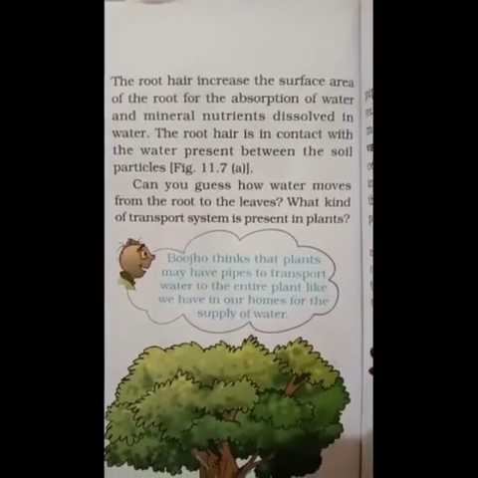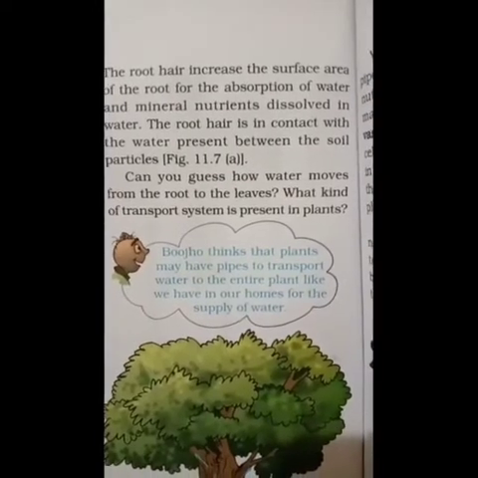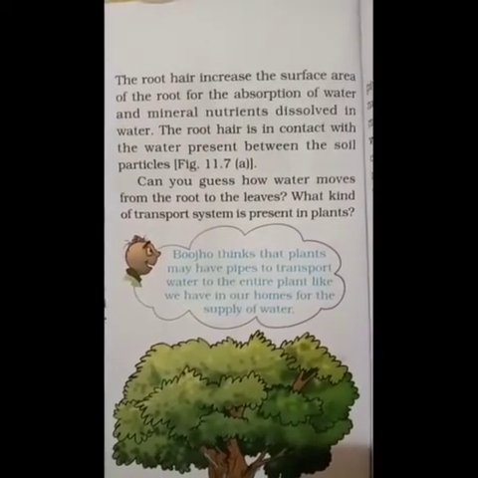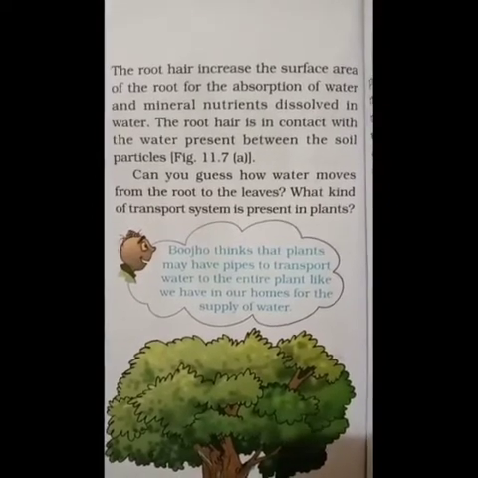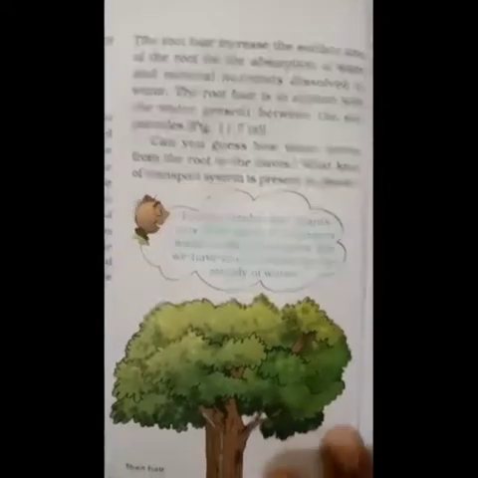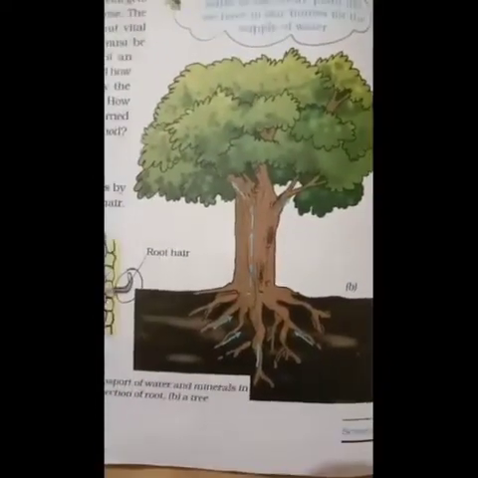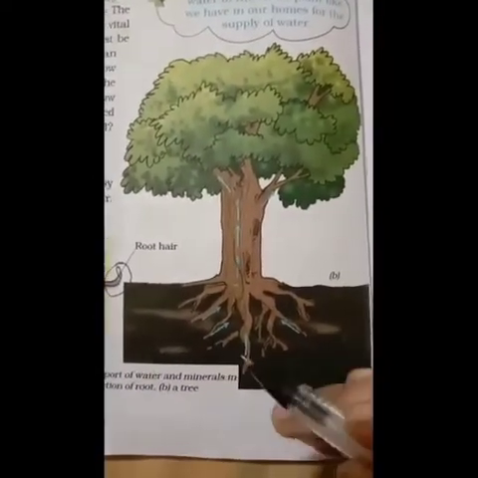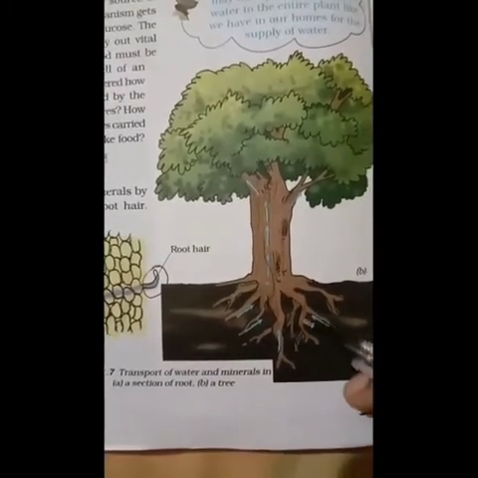Okay, so soil has intermolecular space, right? So in that space, whatever nutrients are present, this root hair will absorb. Okay, so here you can see, as I showed you this picture, that is transportation of water and minerals.